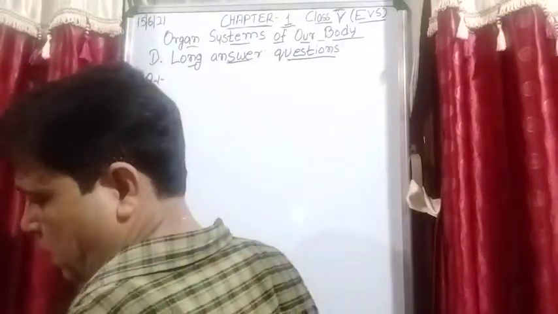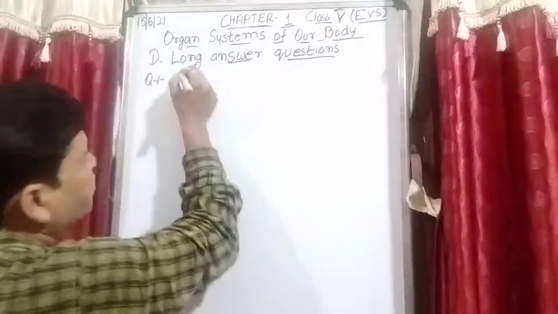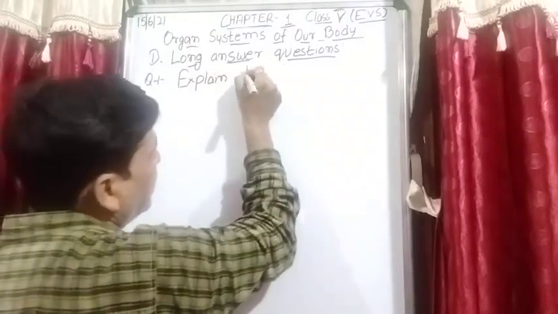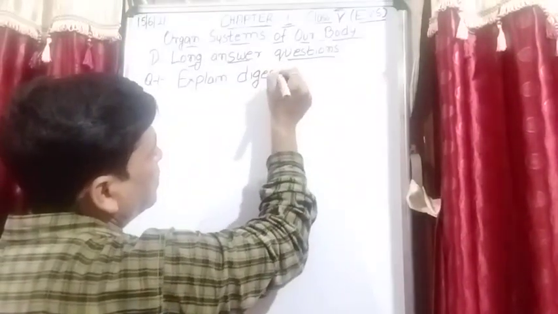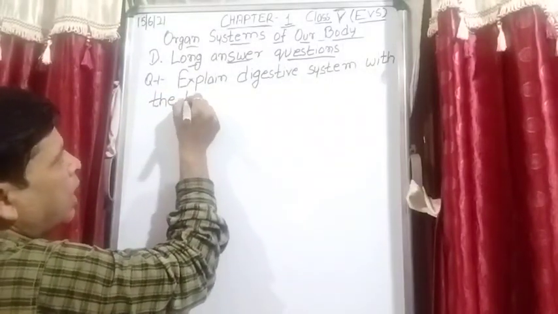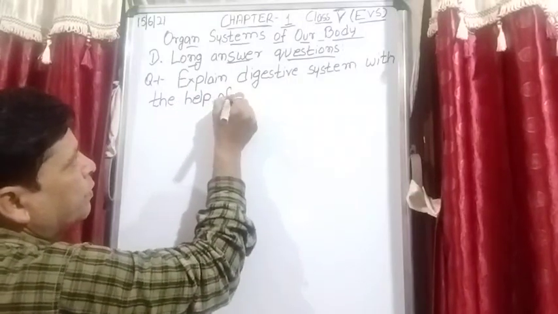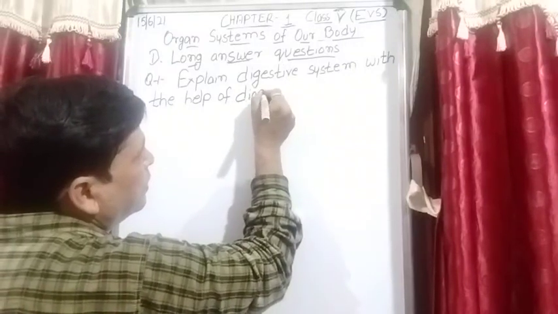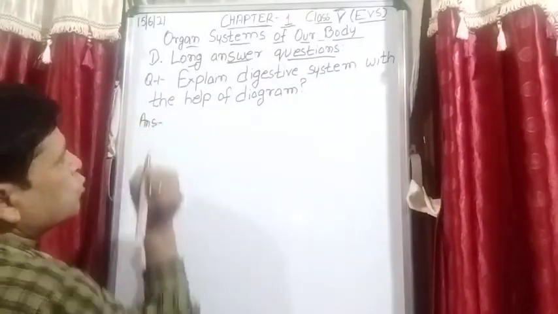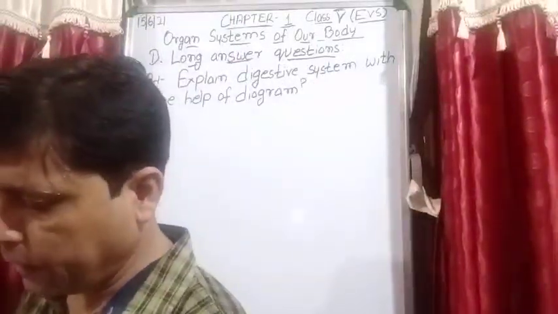Question 1. Explain digestive system with the help of a diagram. So students, you will draw the diagram.